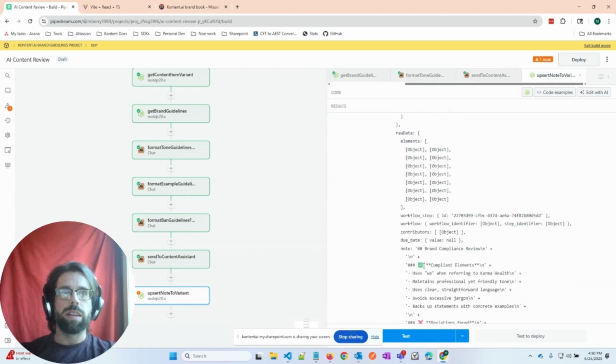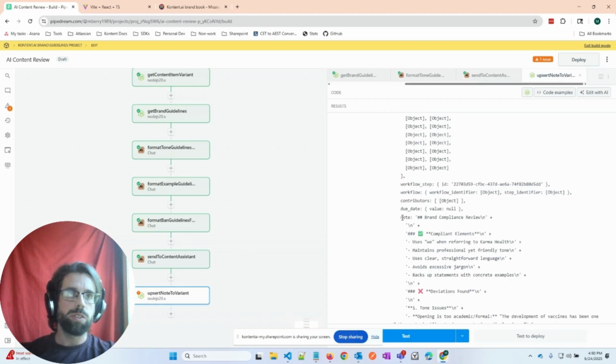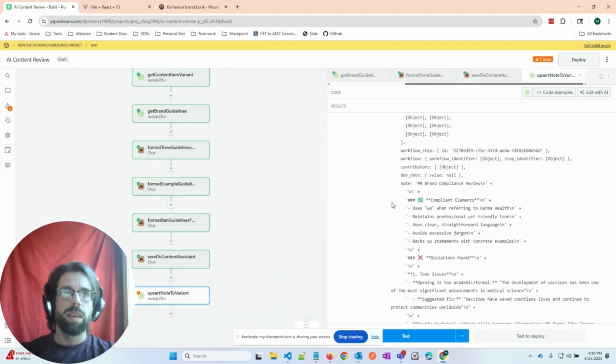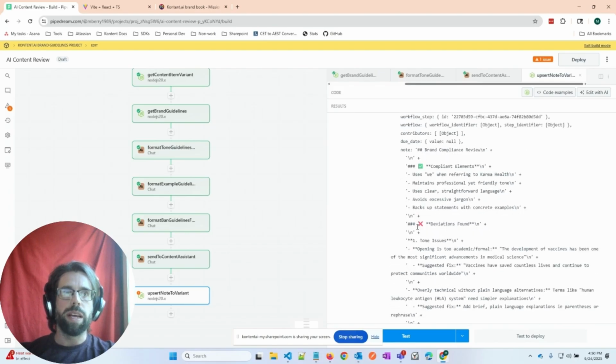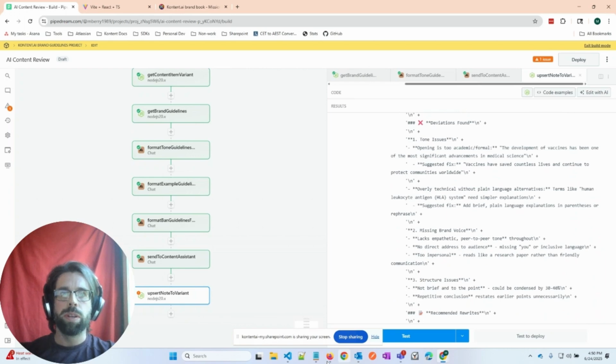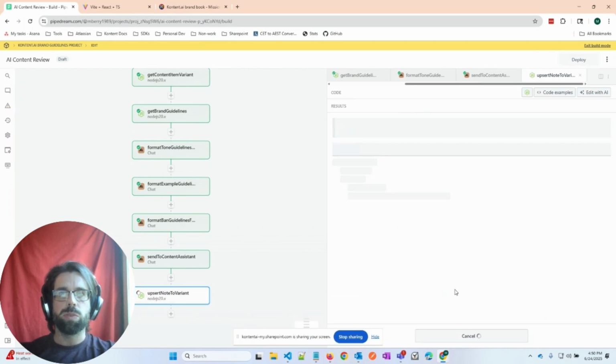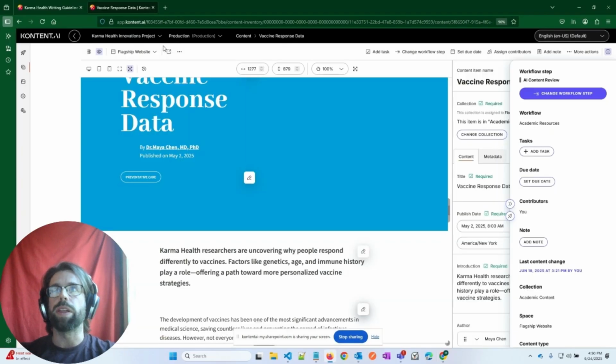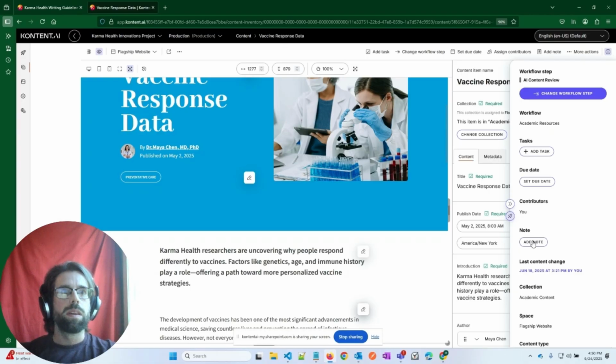And you can see here at the bottom in the note, I'm just upserting the compliance review into the notes of the content item. You can see that it has a list of compliant elements, deviations, and it starts to go through that content and recommendations. We're just going to test this and upsert it to our content project. We'll pull that up. And it's still probably running in the background, so we'll reload.